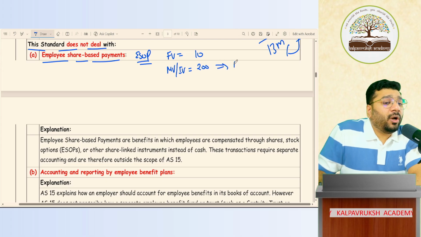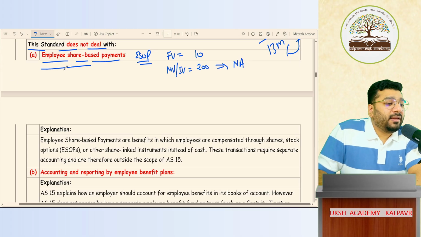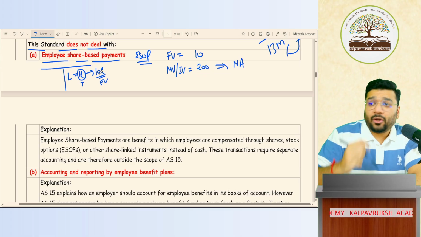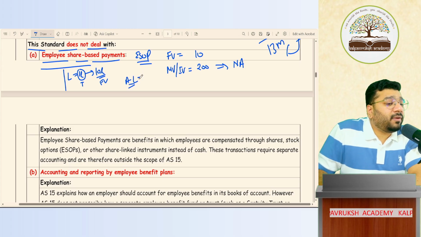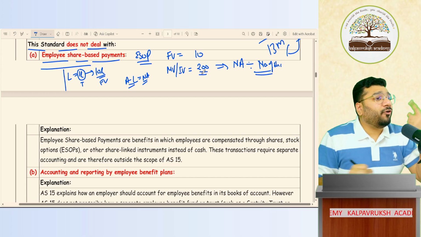Which means, whatever the net assets are of my organization, net assets at fair value. That is, in my balance sheet, there's land worth 1 lakh. This 1 lakh is what? Book value, historical cost. If I go and sell this in market, how much will I get? Let's say 10 lakh rupees. This is called as fair value. Like that, I will restate all the assets and liabilities at the fair value, and I will do assets minus liabilities. What will I get? Net assets. So that net assets, if I divide by number of shares, I'll get market value of one share.